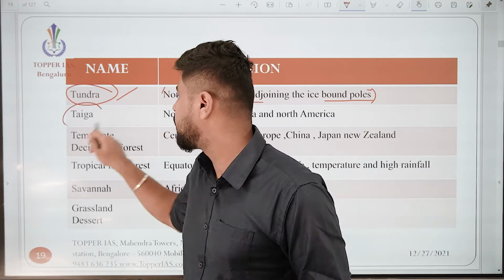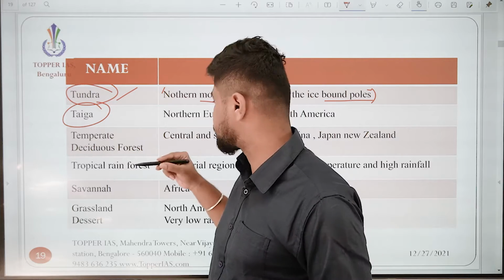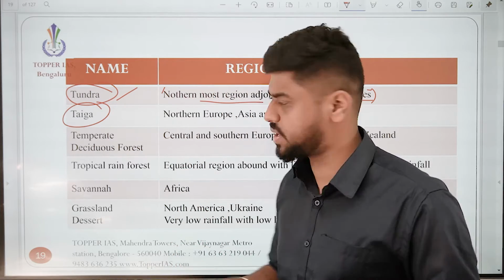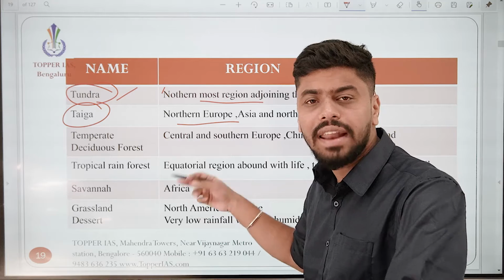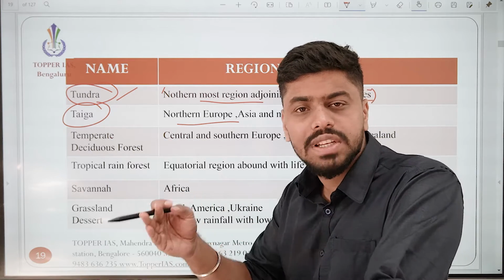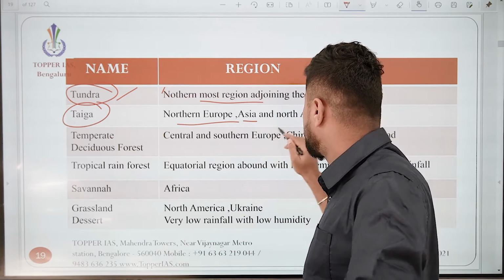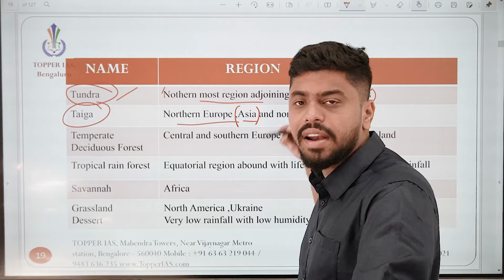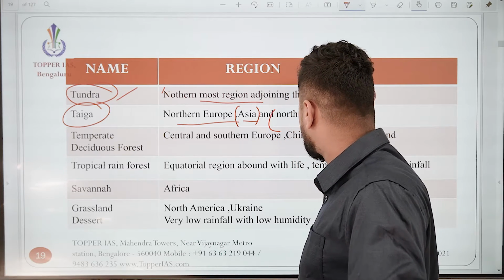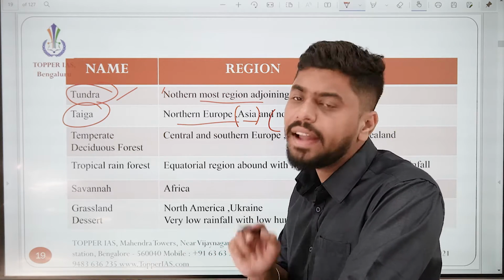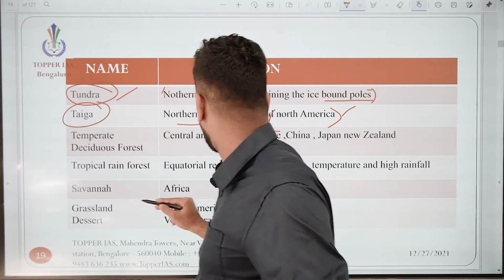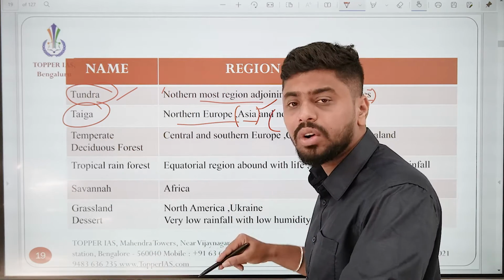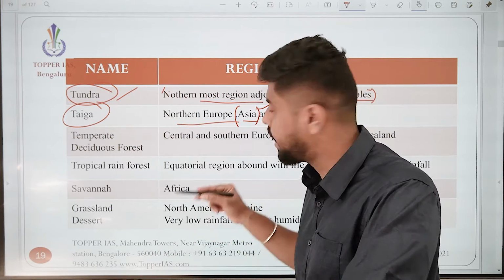Next is the taiga. Taiga is also called boreal forests. That means coniferous trees. So where do you have them? In northern Europe, that is, in Scandinavian countries like Norway, Sweden, Finland. Asia, that is nothing but Alaska and Russia. And North America. In North America, where? In Canada and Alaska. I'm sorry, for Asia I should have said Siberia, right?